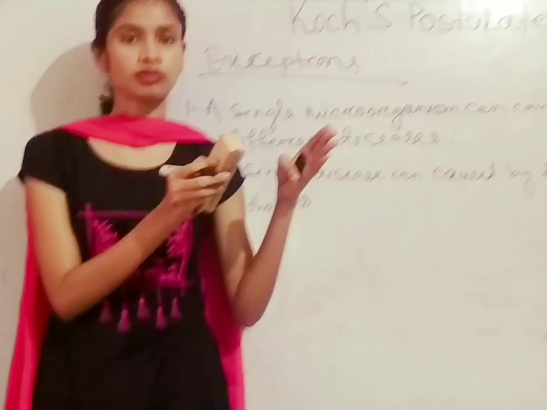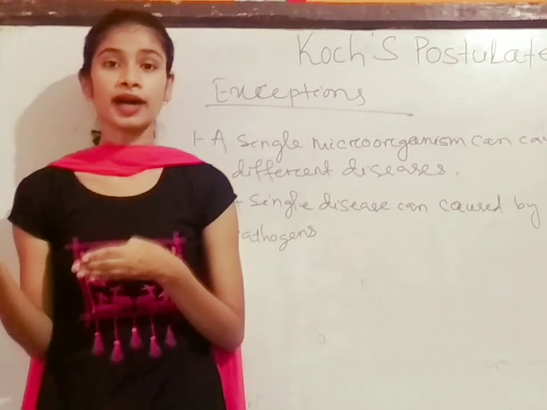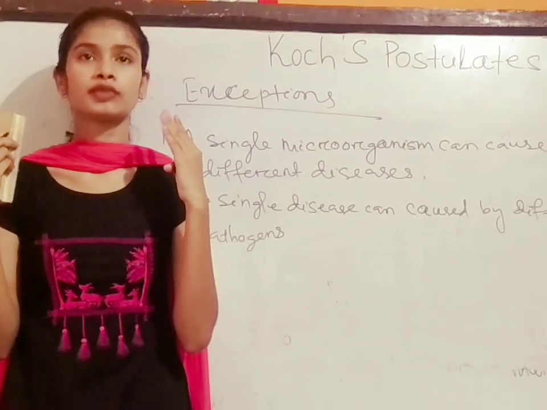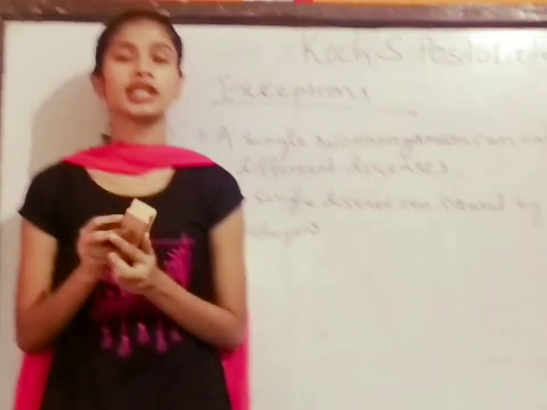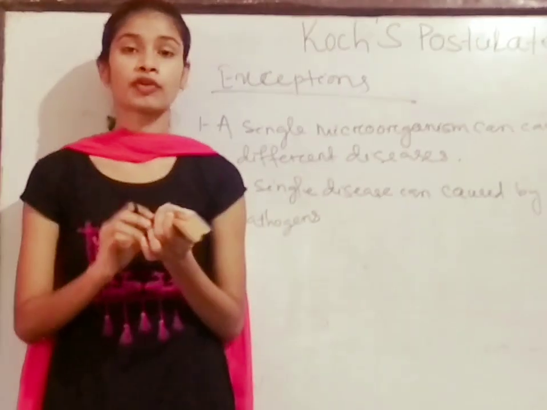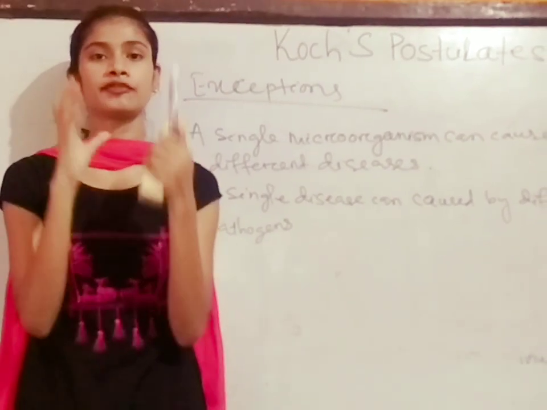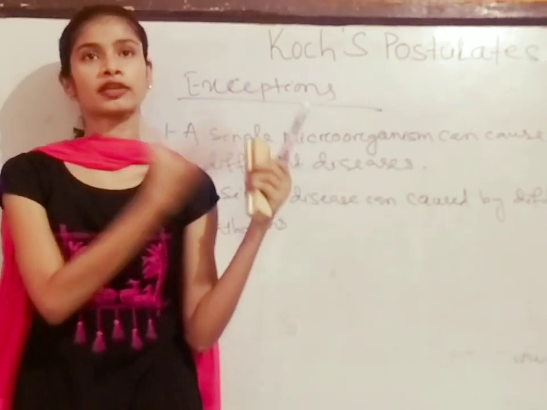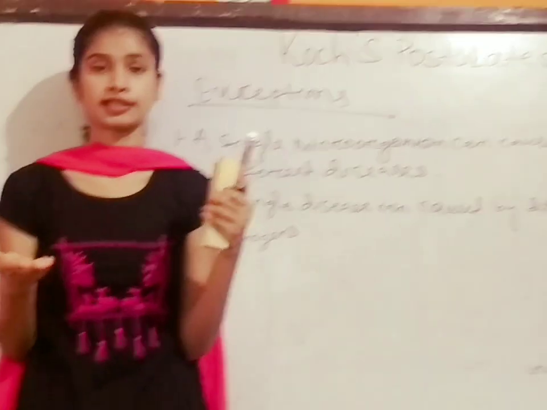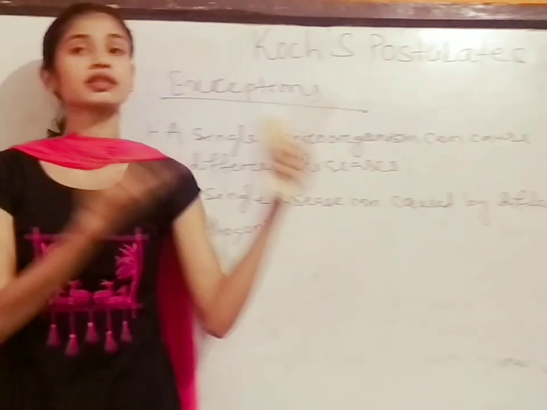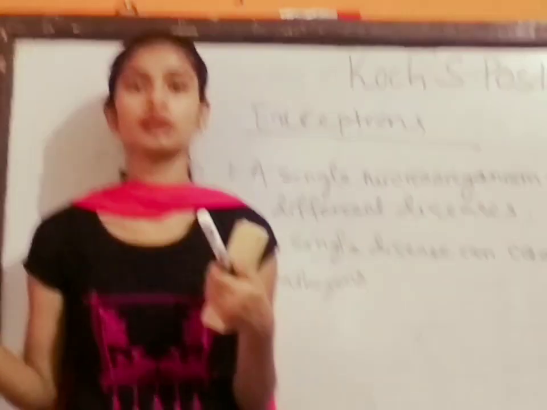Then another exception: Koch said that when a microorganism causes a particular disease in one person, this microorganism can cause disease in another person. But this is wrong. From the view of immunology, you know about acquired immunity, the memory T cell, which can memorize and distinguish an antigen or a microorganism coming into our body. If the antigen comes to our body again, it will take time to produce a disease.